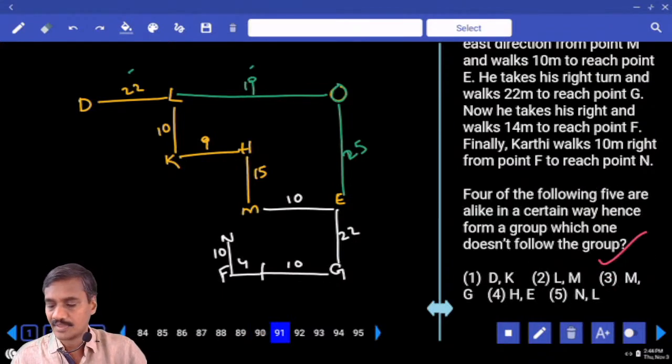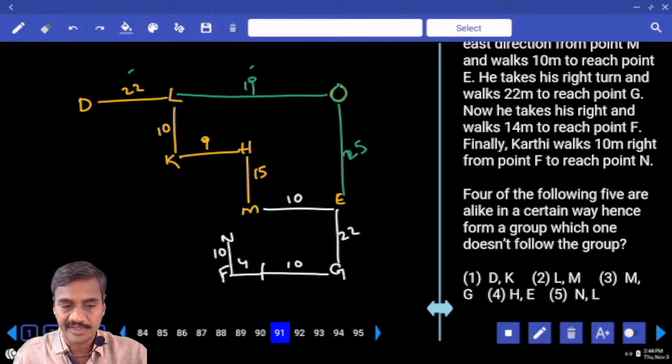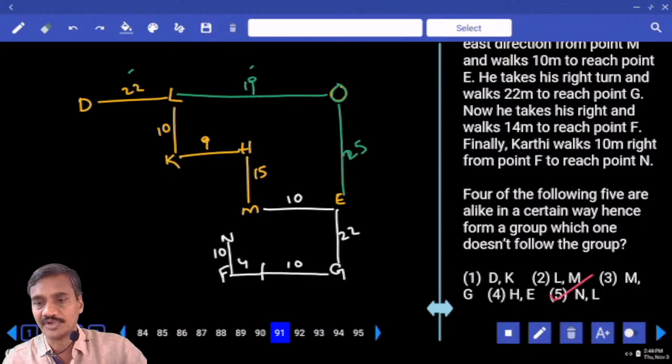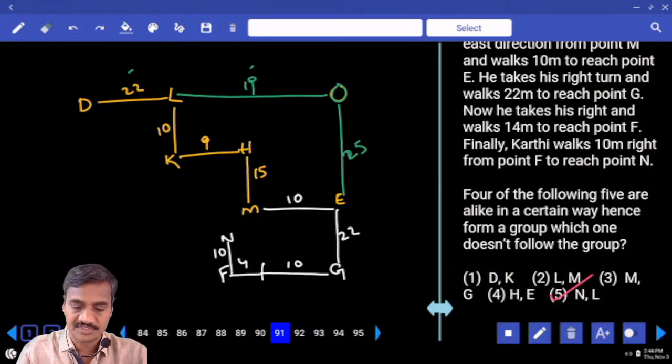Then 91. And 4 out of the following means odd one out. D and K. Now D is to the northwest of K. L and M, L is to the northwest of M. M and G, M is to the northwest of G. H is to the northwest of E. N and L, N is to the southeast of L. Hence except choice 5, the first point is to the northwest of the second point.